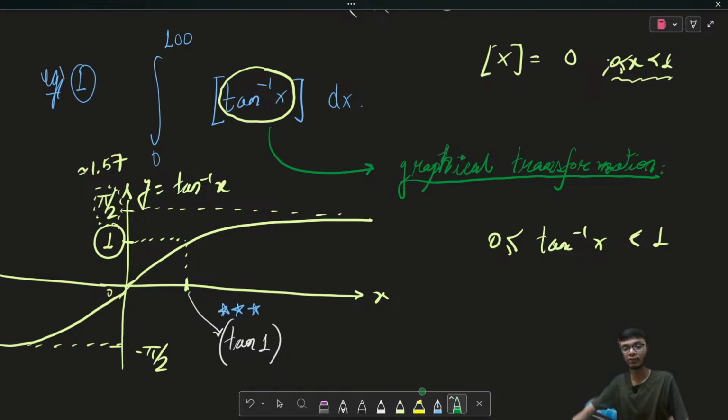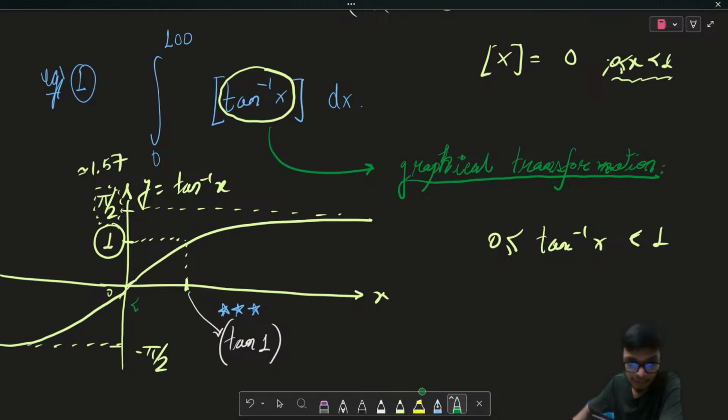Please be very careful in this particular region, because most of the students I have taught over the years answer that the value of x is pi by 4. That is the wrong thing to do, because tan inverse of x returns the value in radians, or the angle. So that is not pi by 4. It should be tan of 1, so that I get the angle as 1 radian. I hope this is clear.